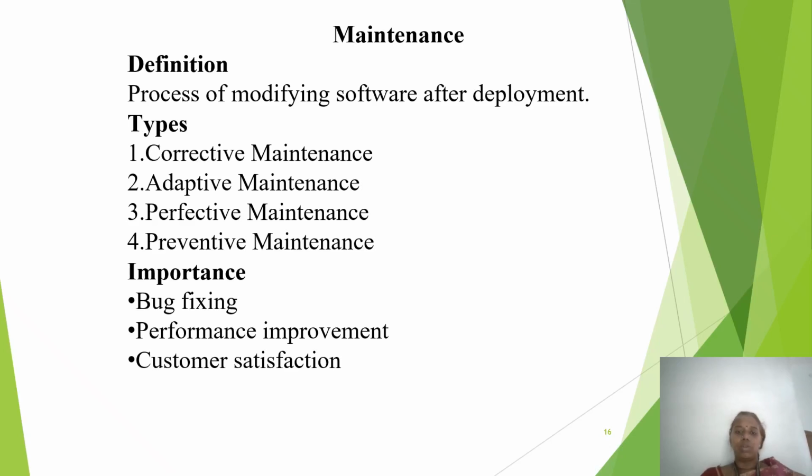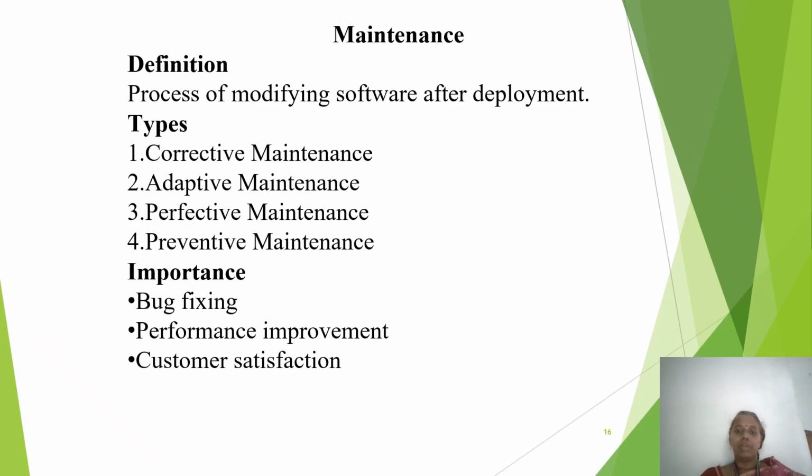Next we are going to see the types of maintenance. Many types of maintenance are used. First one, corrective maintenance. That means fixing errors and bugs. The next one, adaptive maintenance. That means updating software to work in a new environment, such as a new OS or database version. The next one, perfective maintenance. That means improving performance or adding enhancements.